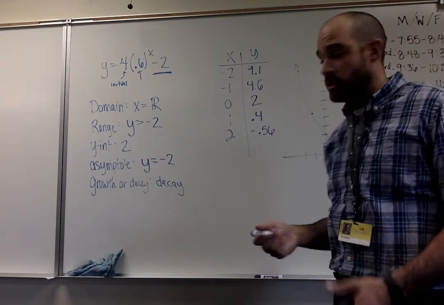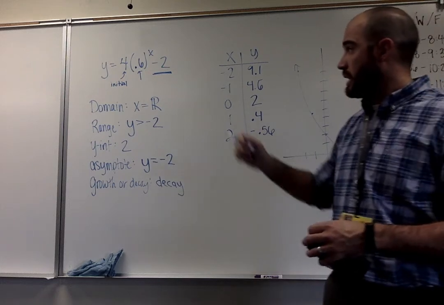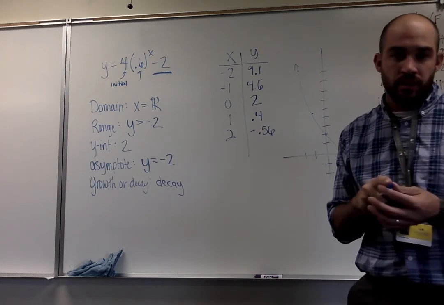Remember, a sketch would just be your y-intercept, and then that it's decaying. Whereas this one's an exact value, so you're going to give a table.